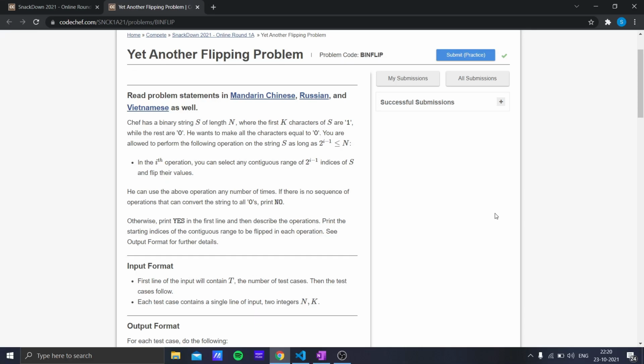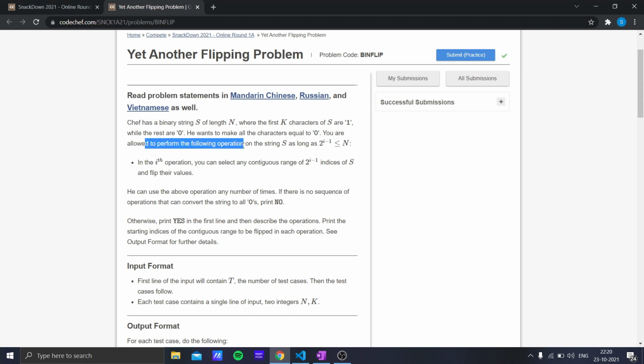Welcome everyone. In today's video, I am going to discuss the problem "Yet Another Flipping Problem", the fifth problem from SnackDown 2021 Online Round 1A. In this problem, the chef has a binary string s of length n, where the first k characters of s are 1, while the rest are 0. He wants to make all the characters equal to 0.